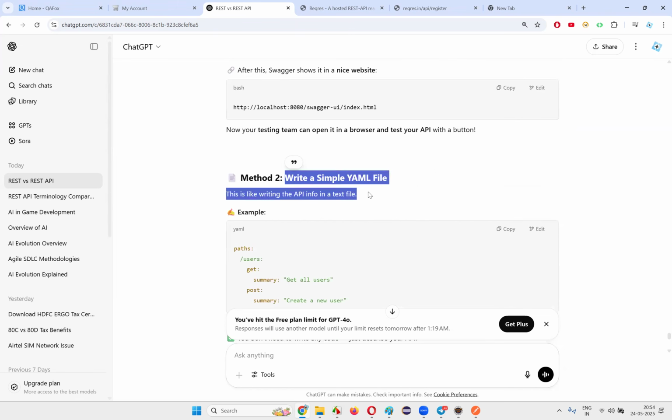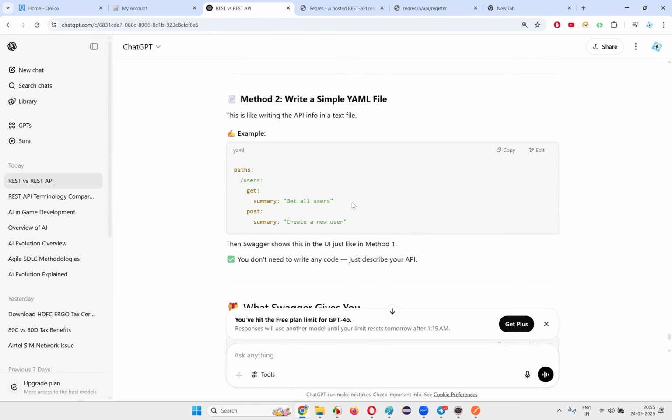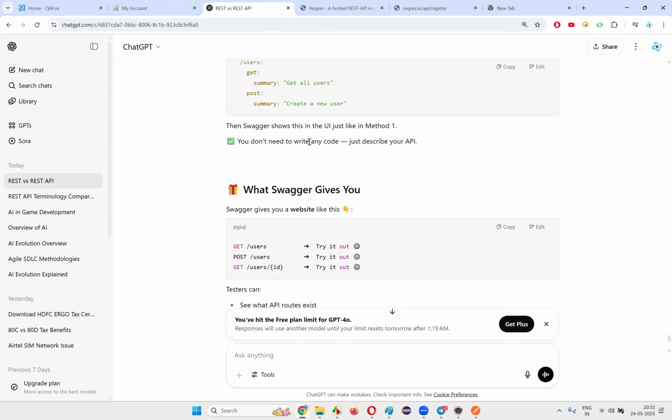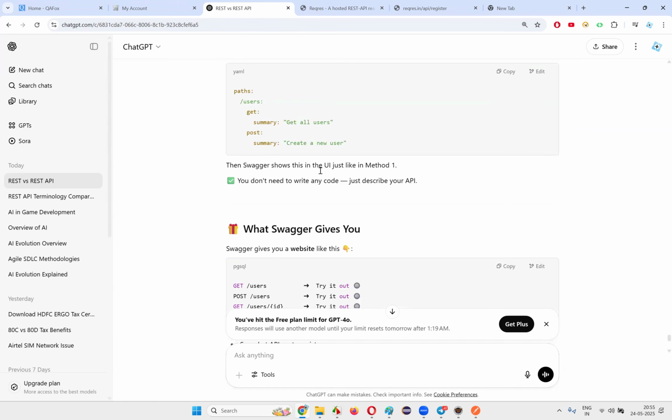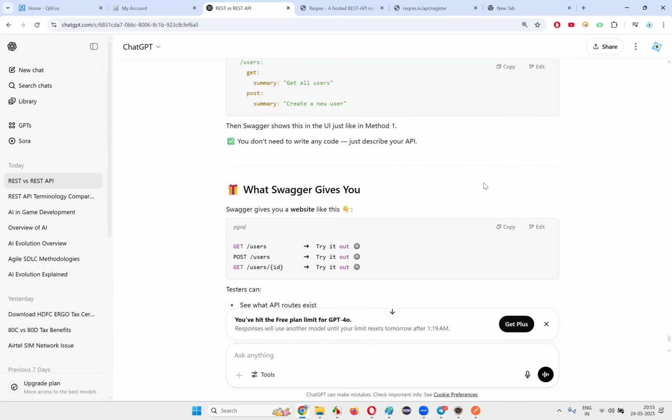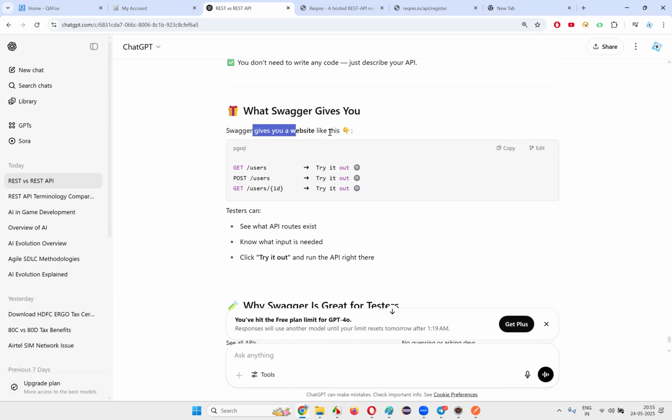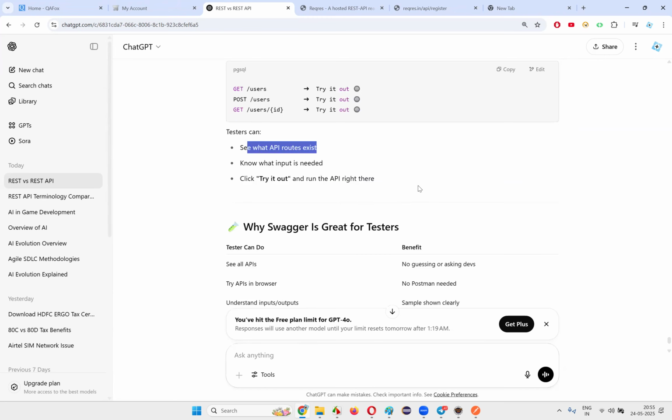Or developers can create a simple YAML file. So it's a very technical thing for us. And with the help of Swagger and all, they will be able to auto generate. So I will give you a website page with all this information.